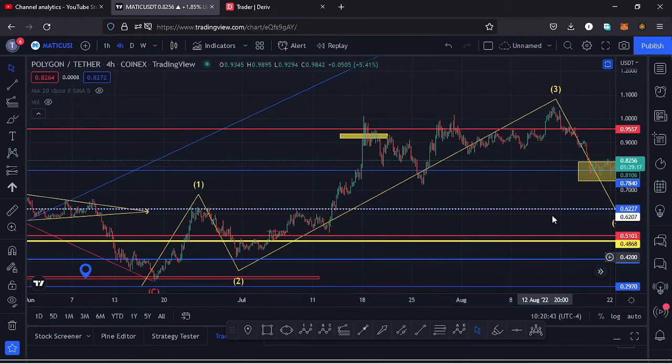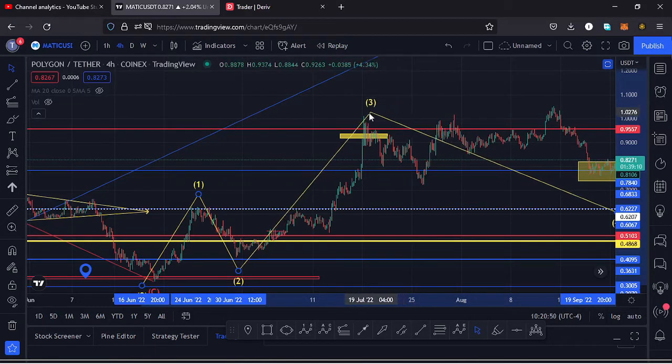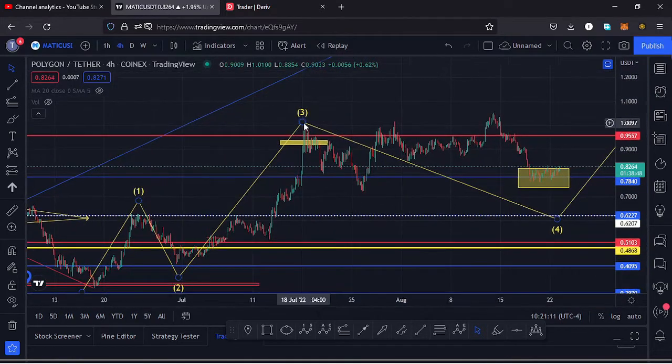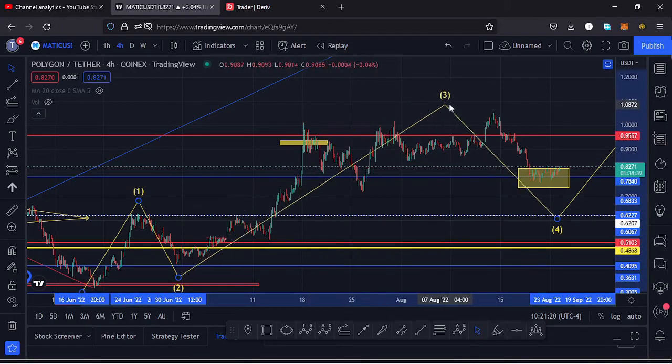So initially here, I had my third wave high as that high that I have here at around the $1.02 mark. That is what I had initially here on the charts, but Polygon Matic overshot that target area and we pushed even higher, and that invalidated my Elliott wave structure for that high of the wave 3.